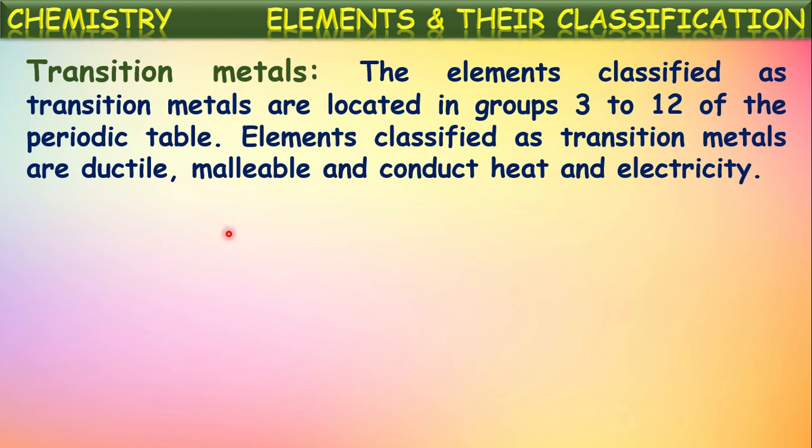In a similar way, malleable. These transition metals are malleable, means they can be beaten into thin sheets. We observe in our daily life iron sheets, aluminum sheets. Here iron and aluminum are beaten into thin sheets because of the property called malleability. These transition metals are malleable in nature. And just like all the remaining metals, these transition metals also are good conductors of heat and electricity. They can pass heat and electricity through them.